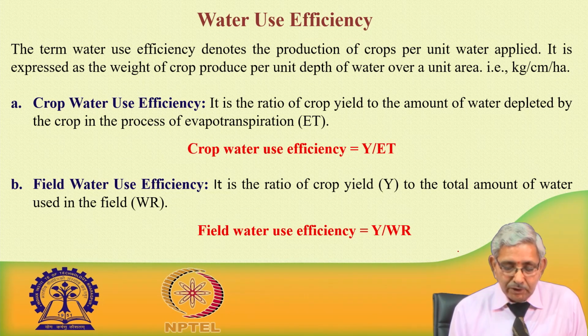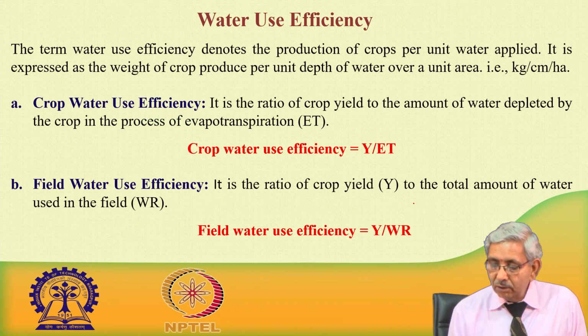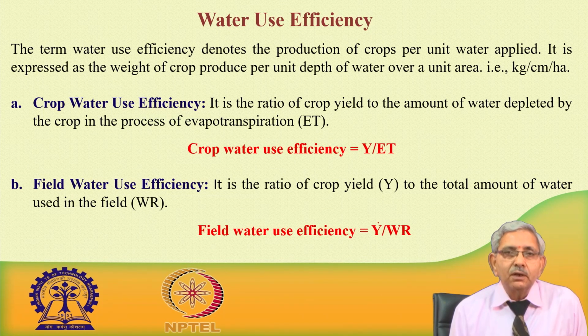Similarly, field water use efficiency is the yield divided by the total amount of water used in the field. So, it involves evapotranspiration plus all other components of the water requirement, that is the field application loss and the water given for leaching.